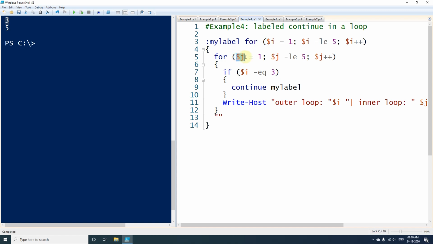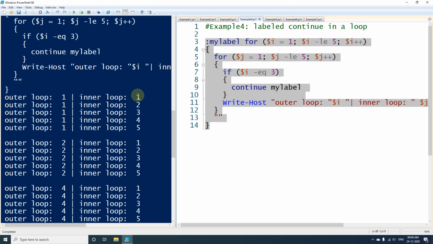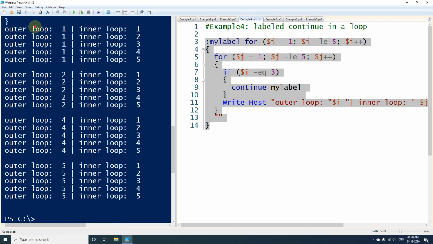So in the outer loop it is starting with $i, and in the inner loop it is starting with $j. But when we are checking the condition, we are checking the condition on $i, which is in the outer loop, and whenever this condition is satisfied we will be using the continue statement, but we will be calling the outer loop which we have defined as $myLabel, colon myLabel.